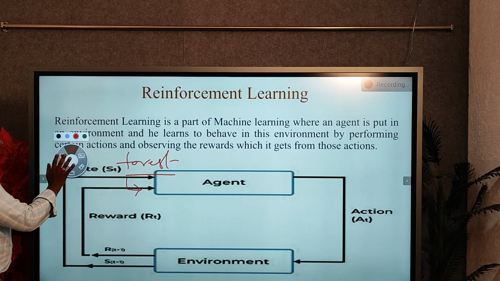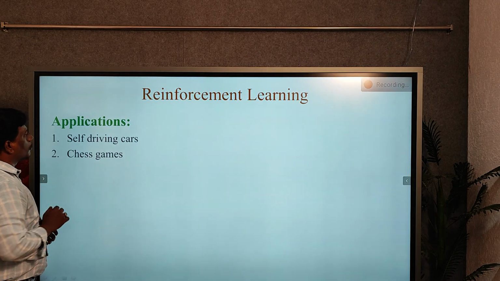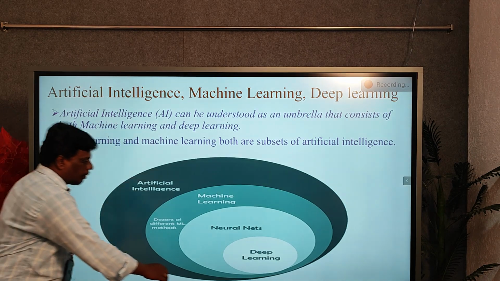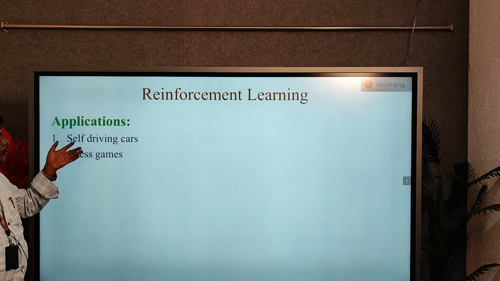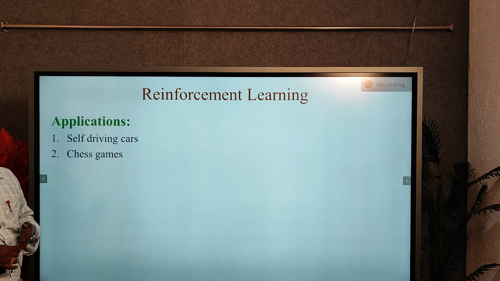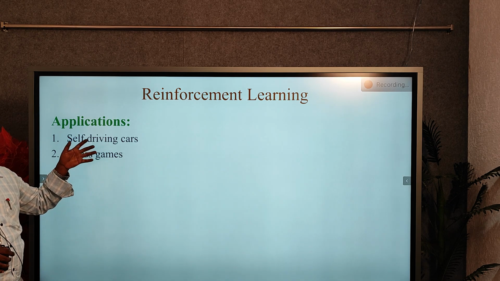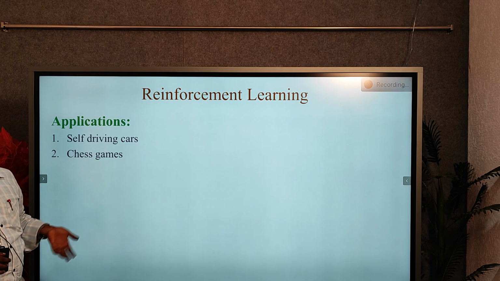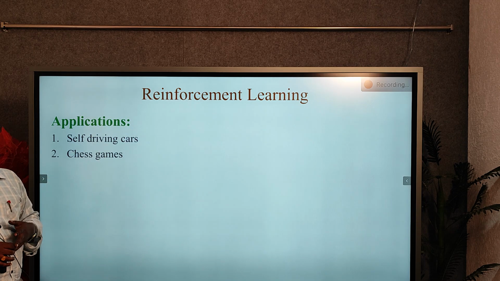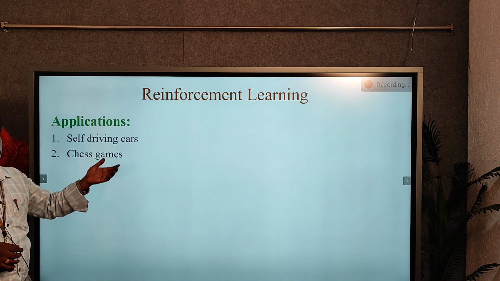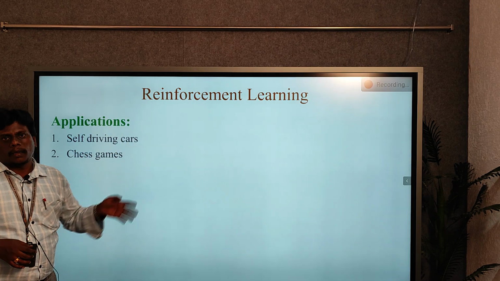The applications of reinforcement learning are self-driving cars and chess games. Nowadays we are mostly using self-driving cars. There is no driver, so without a person, the car is automatically driving itself. It is the best example of reinforcement learning, as well as the chess game. In chess we can also see reinforcement learning techniques.